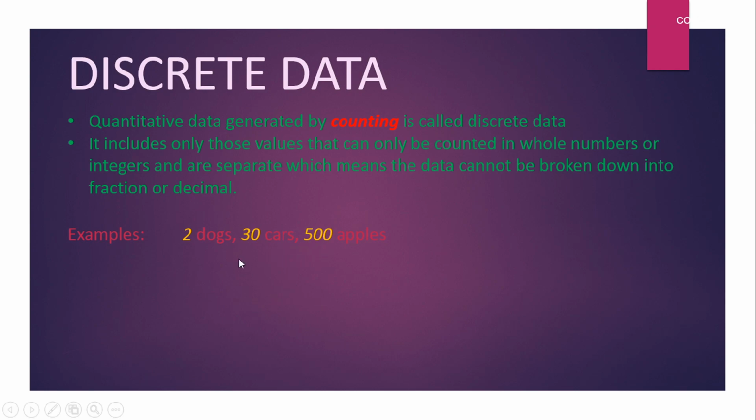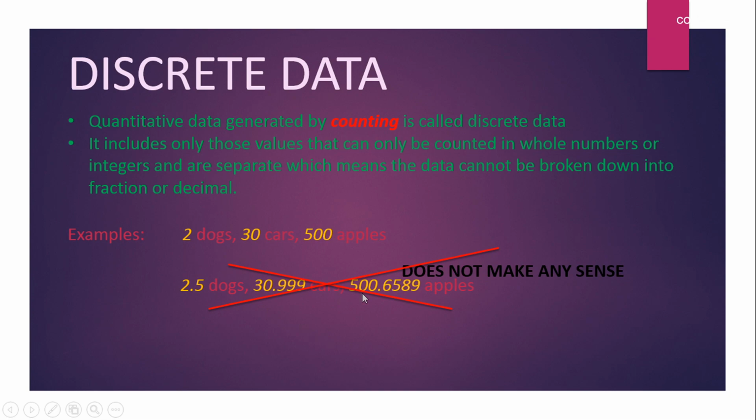So it makes sense, like, okay, you are saying here you have 2 dogs or you have 30 cars or 500 apples. If you say like 2.5 dogs, this doesn't make any sense, right? What is 2.5 dogs? Same goes for 30.999 cars. Either you have 30 cars or 31 cars. There is no 30.999 cars. So these kind of distribution doesn't make any sense. Hence, for 2 dogs, there is a clear separation between 2 and 3. There is no continuity. So this kind of data is known as discrete data.